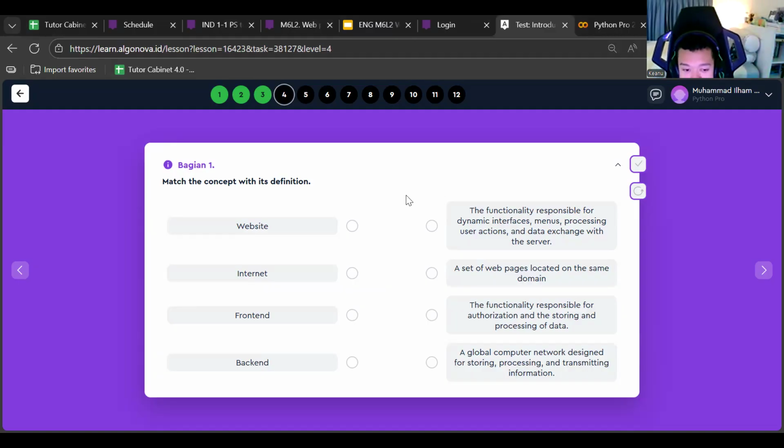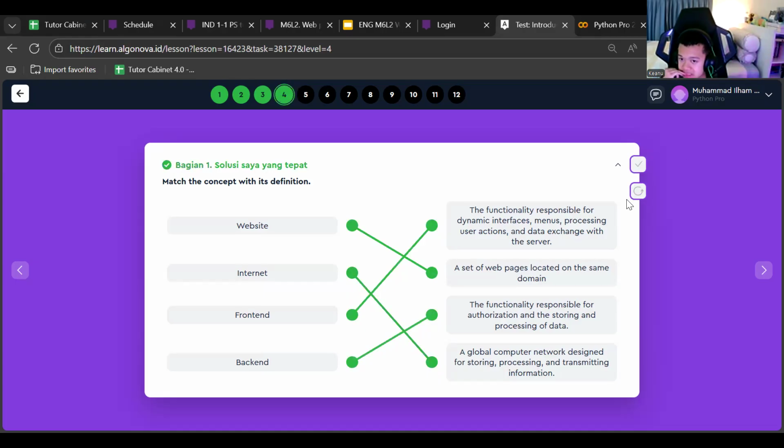Okay, let's go for number 4. That's the concept matched with its definition. So what is the website, Keanu? The website, we have the computer, internet, front end, and back end. Okay, maybe I can make it this one. Databases, global. Done? Okay, good. Is it correct? Basically, yes, we can call it this one.